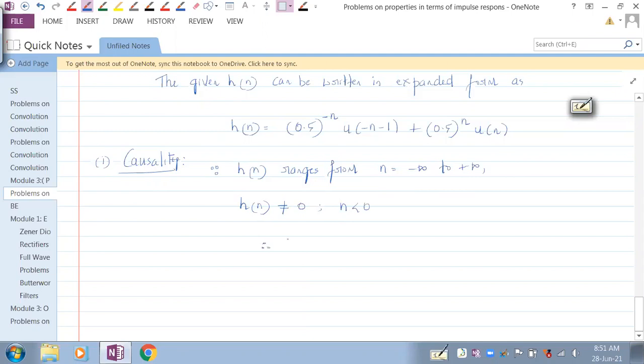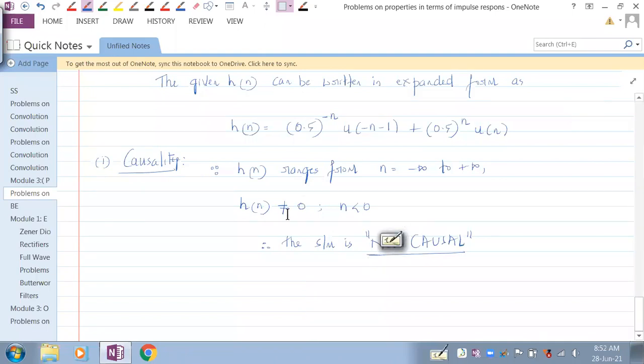So therefore, the system is not causal, or non-causal. Quite simple thing. If h of n is non-zero for n less than 0, then we can straight away say that it is non-causal.